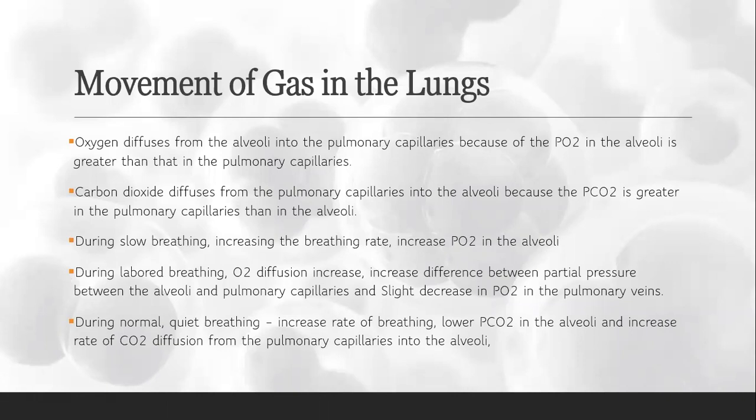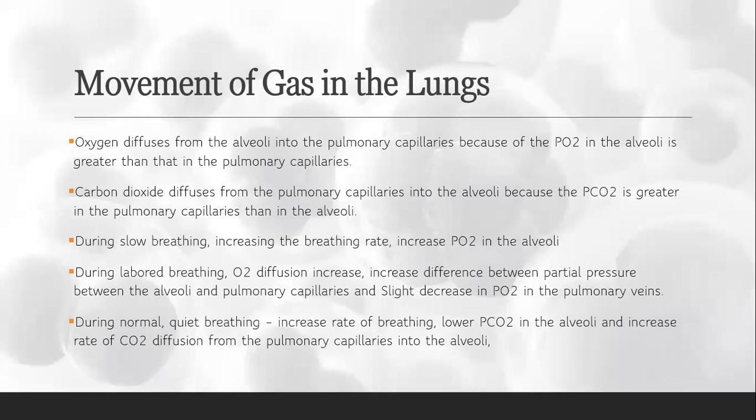Oxygen diffuses from the alveoli into the pulmonary capillaries because the partial pressure of oxygen in the alveoli is greater than in the pulmonary capillaries. Carbon dioxide diffuses from the pulmonary capillaries into the alveoli because the partial pressure of carbon dioxide is greater in the pulmonary capillaries than in the alveoli.